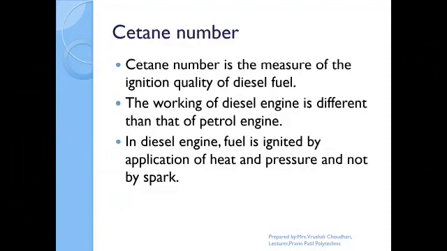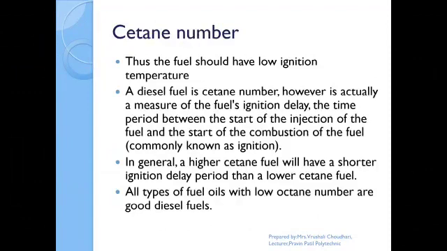In a diesel engine, fuel is ignited by application of heat and pressure, not by a spark. Thus, the fuel should have a low ignition temperature. The cetane number of diesel fuel is actually a measure of the fuel's ignition delay, the time period between the start of injection of the fuel and the start of combustion of the fuel, known as ignition delay.